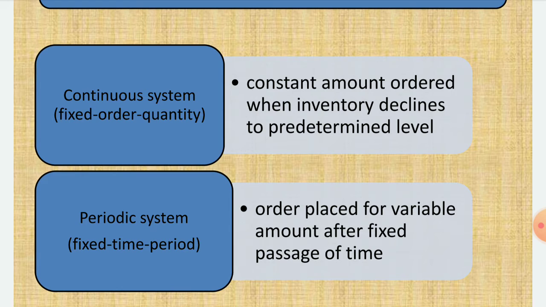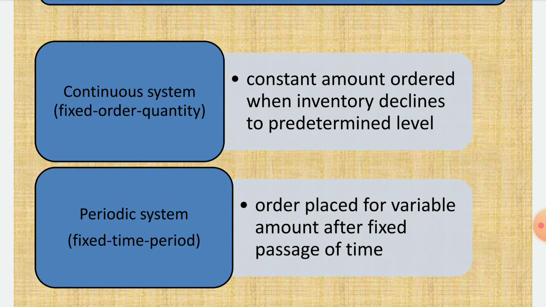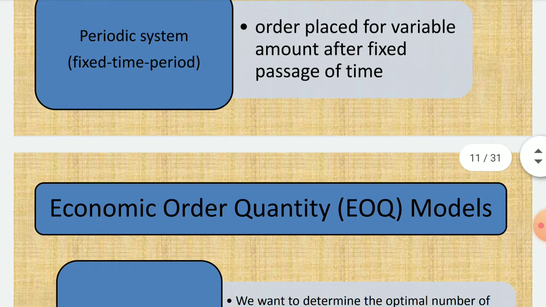Then the periodic system, that is fixed time period. That means after each 6 months you are placing the order. You are not placing the order when you require, but you are placing the order after some time period. Order placed for variable amounts after a fixed passage of time. So you are waiting for that fixed passage of time, it may be 6 months, 3 months, etc. So after that only you are placing the order. So there are two types of systems.